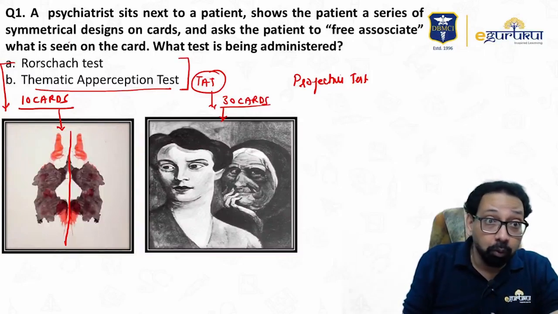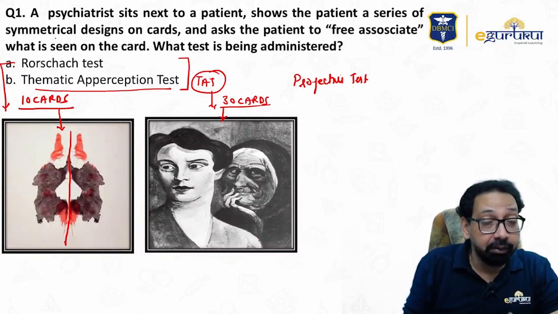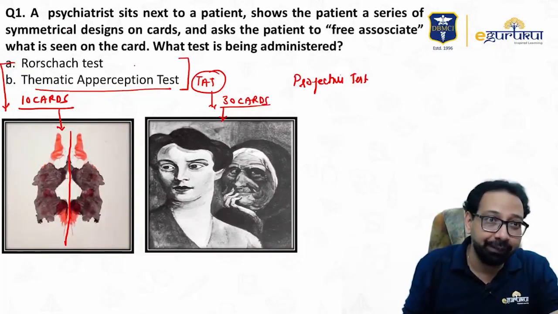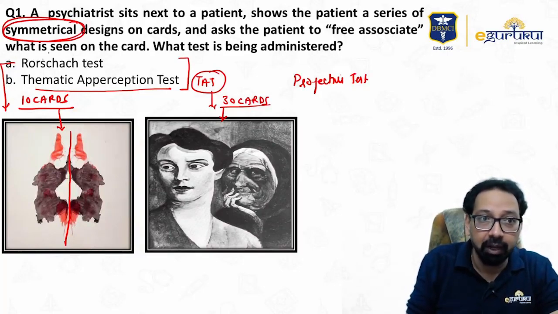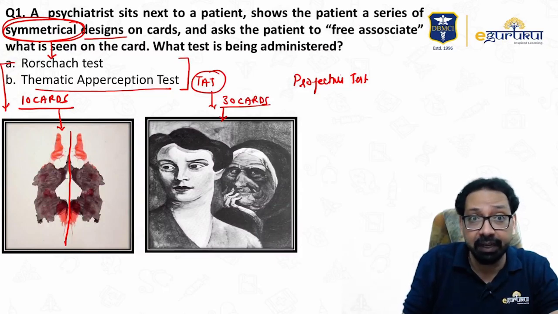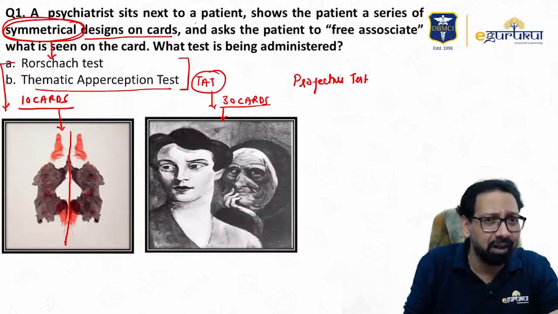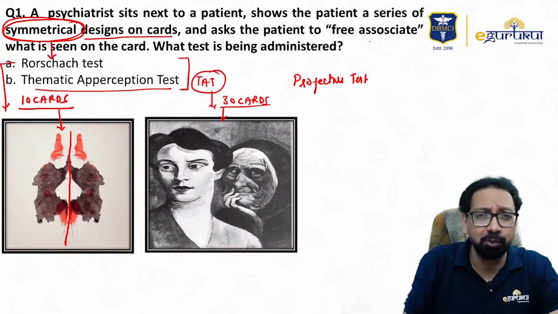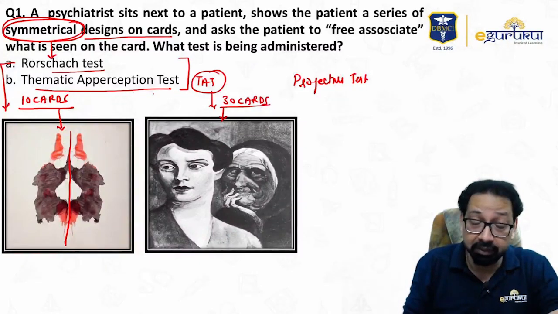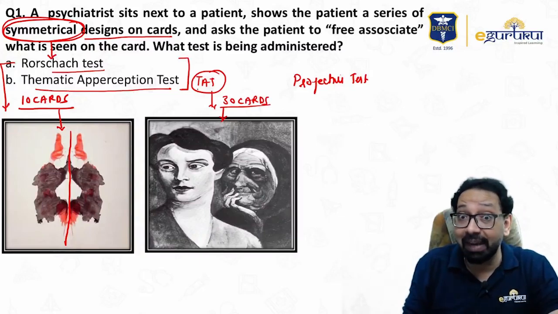Okay, so catching point is that whenever you find a question in which you will find free association or projective test and there is the word symmetrical, the answer would be Rorschach test. So a psychiatrist sits next to patient, shows the patient a series of symmetric designs, means 10 cards, and asks patient to free associate, freely tell what he is seeing. The test being administered is Rorschach test. In thematic apperception test, patient is asked to tell a story.